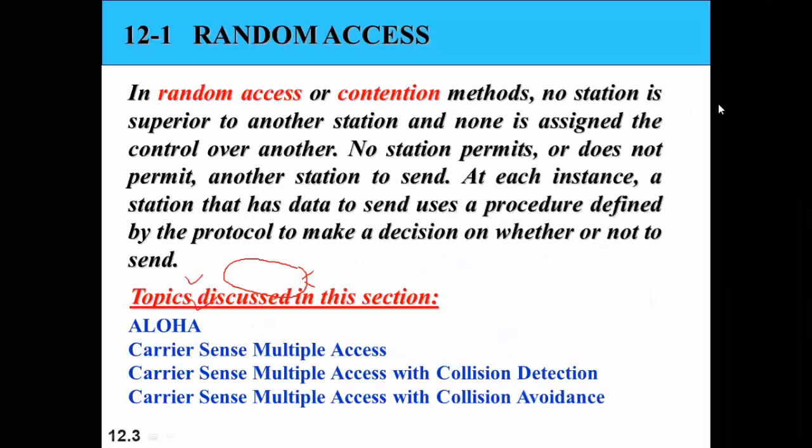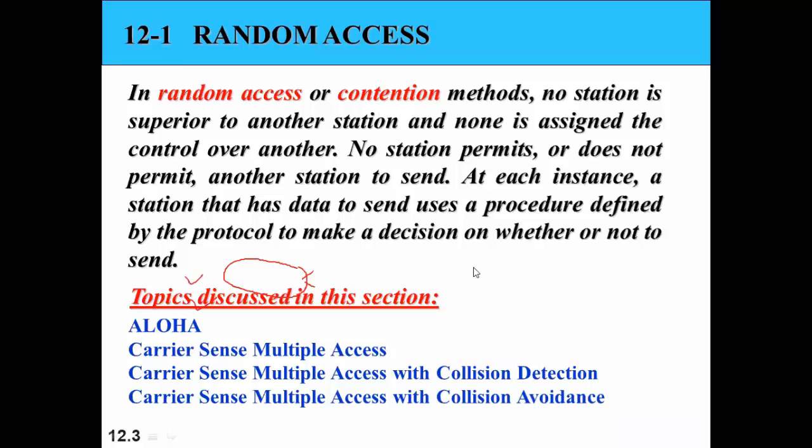First of all, what is random access? We don't have a dedicated medium. That medium is shared among multiple stations, and all those stations have some packets to send and need a communication medium. We all know that. But the problem is that the communication medium is shared among all the stations, so there will be contention. That's why it is called a contention method.